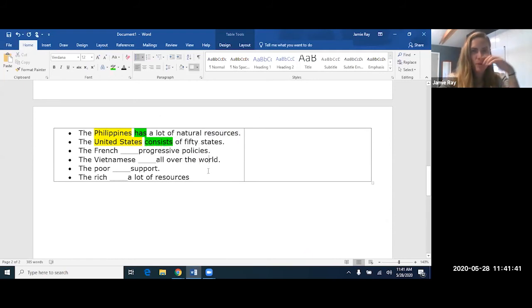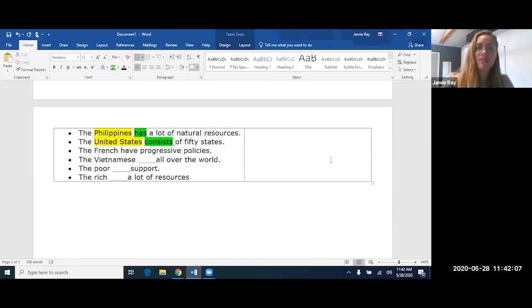The French, remember we talked about how we can describe a group of people that have the same nationality when that nationality ends with CH, SH, or ESE. Well, we can say the French, right? The Vietnamese, we can put them all into one group and it represents many, right? So the French have or the French has?